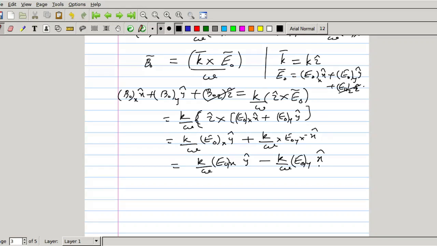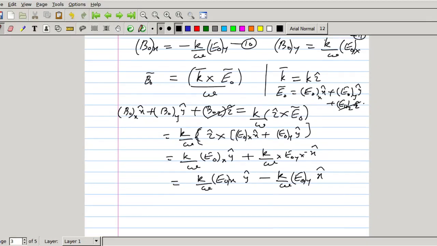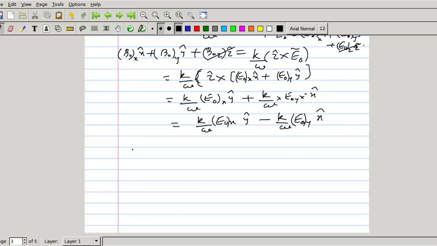Equating the coefficients of x cap and y cap, when you equate the coefficients of x cap, we will have B0x equal to minus K by omega E0y, and B0y equal to K by omega E0x.